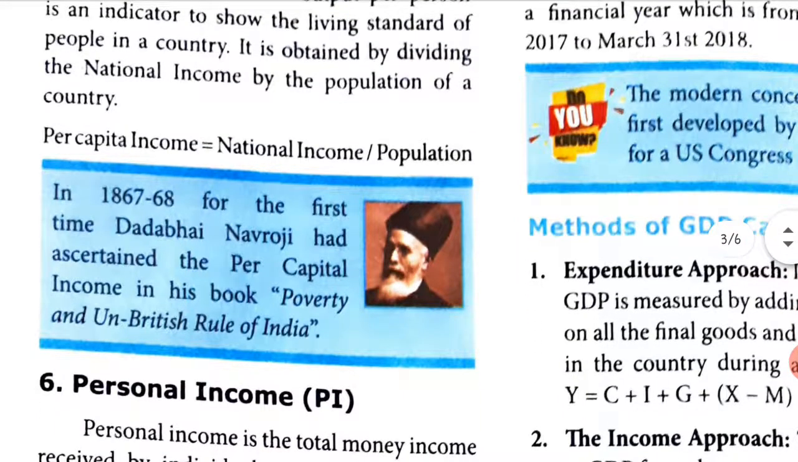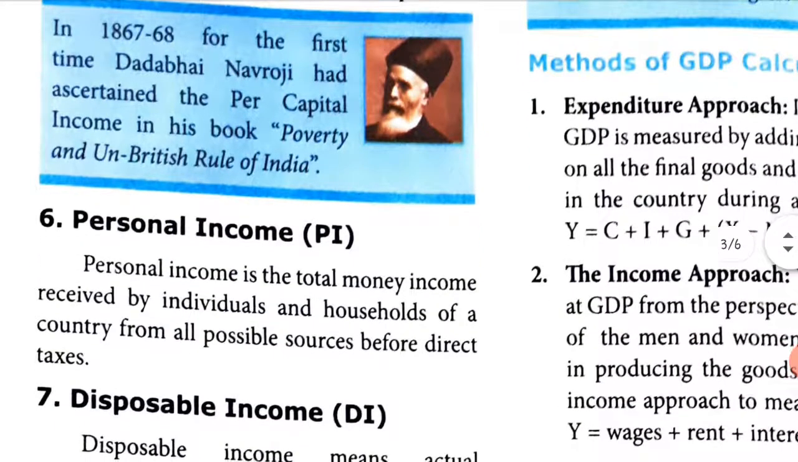In 1867-68, for the first time, Dadabhai Naoroji ascertained the per capita income in his book Poverty and Un-British Rule of India. So, he was able to talk about this per capita income in the year 1867-68. Personal income is the total money income received by every individual and household of a country from all possible sources before direct taxes.